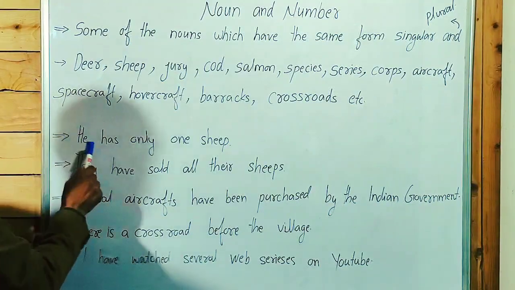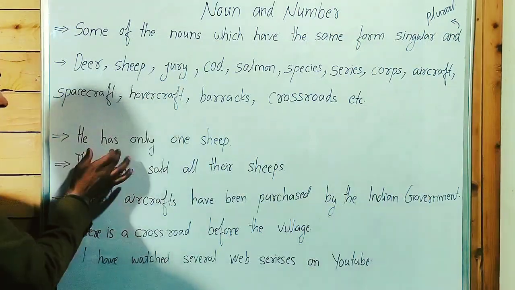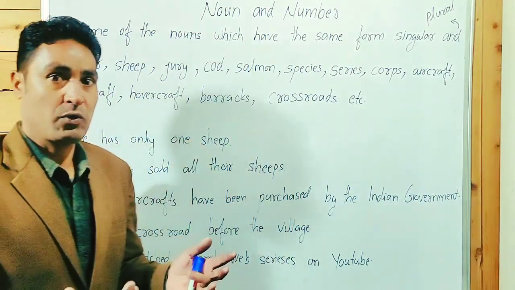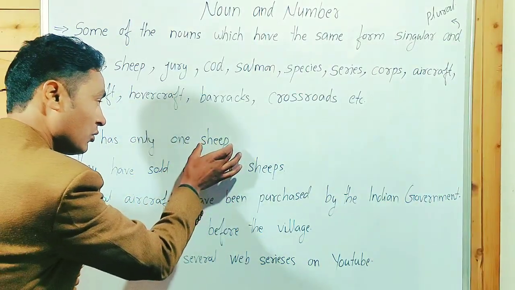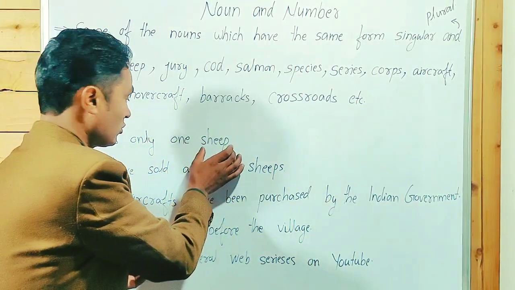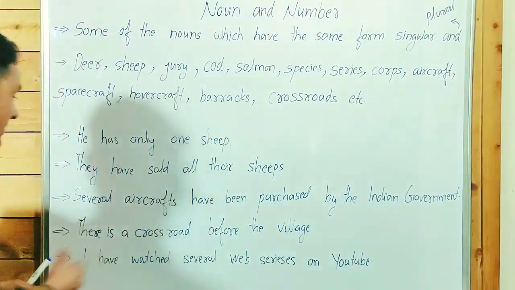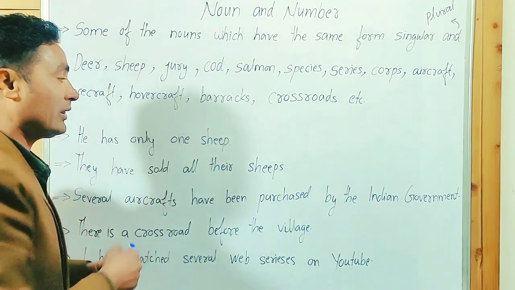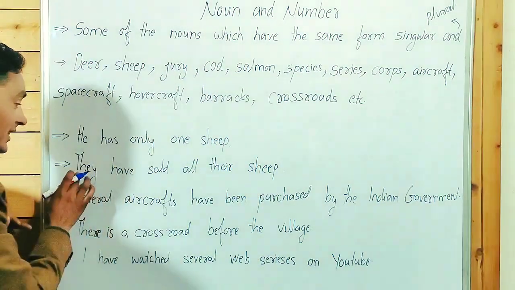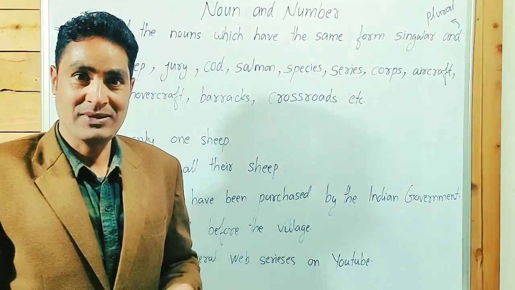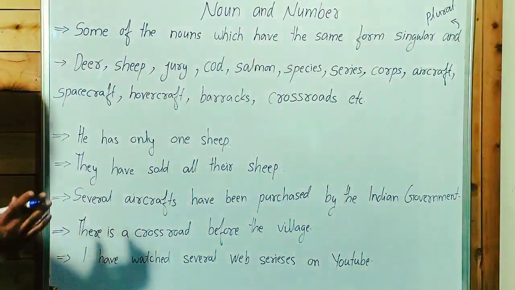Example: he has only one sheep. He has 200 sheep. We can't write sheeps. He has only one sheep, singular, and plural is also sheep. He has 100 sheep, 5 sheep, not sheeps. They have sold all their sheeps is an incorrect sentence. We have to write they have sold all their sheep. Sheep is the same in singular and plural.